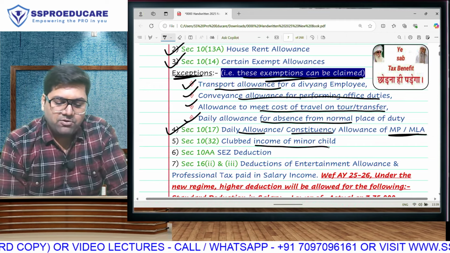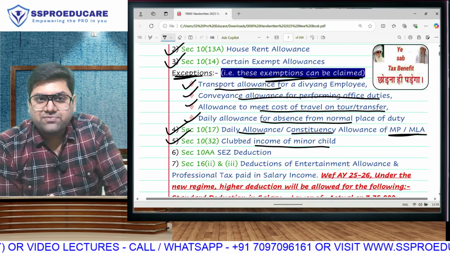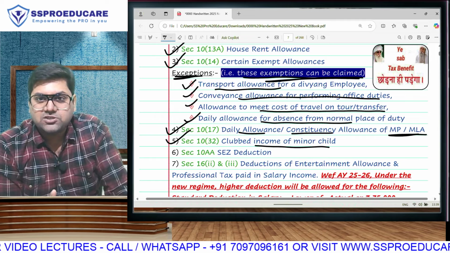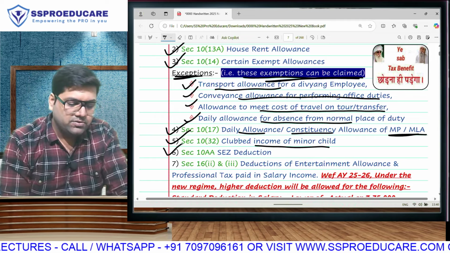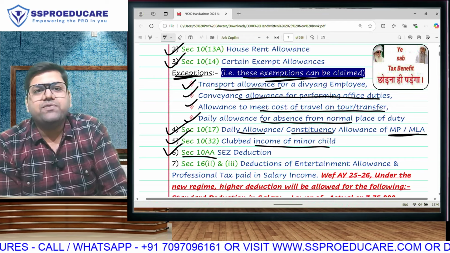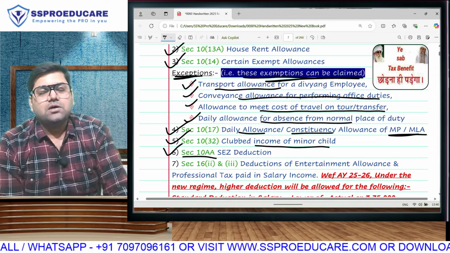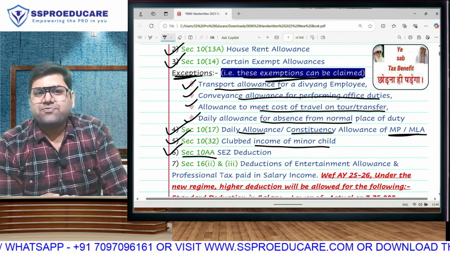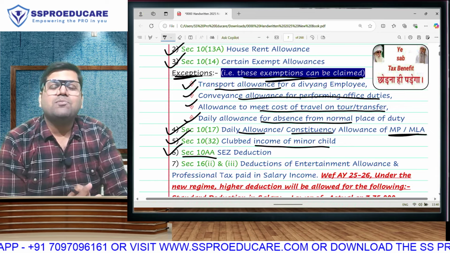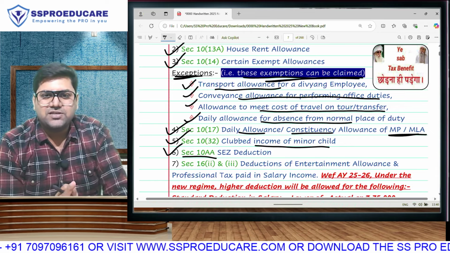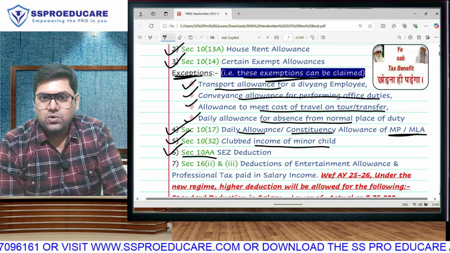When income of a minor child is clubbed, then parents get exemption. Amount clubbed or 1,500 per annum per child, whichever is lower. That exemption will be only in the old regime, not allowed in the new regime. Under special economic zone, we get deduction. First 5 years 100% of qualifying amount, next 5 years 50% of qualifying amount, last 5 years, which is applicable only for CA Final, 50% of qualifying amount or amount transferred to SEZ reinvestment reserve, whichever is lower, subject to a lot of conditions, only in the old regime.